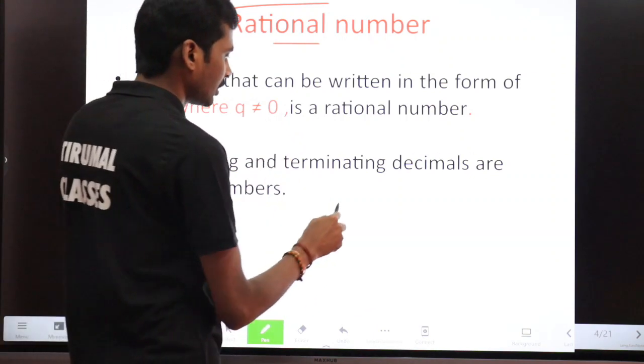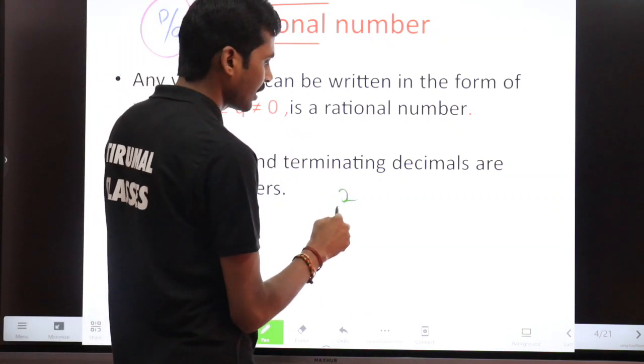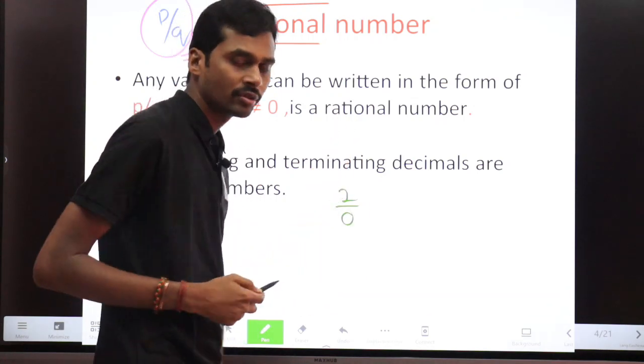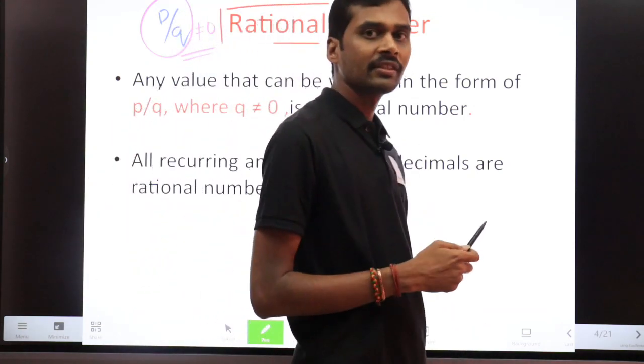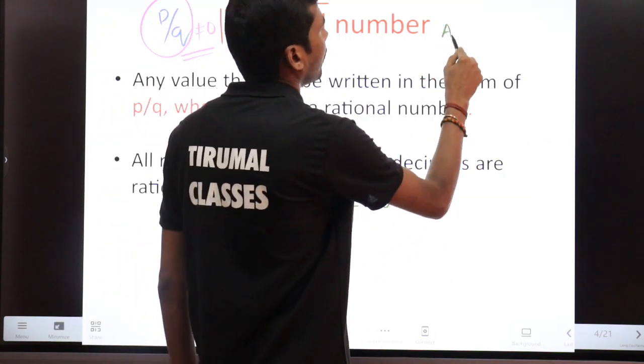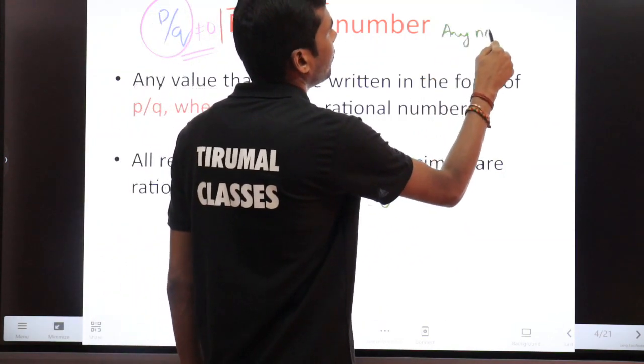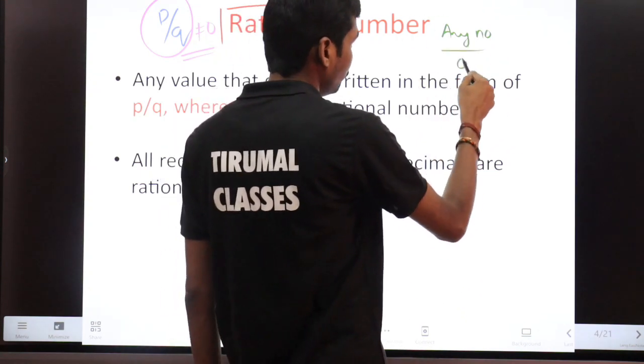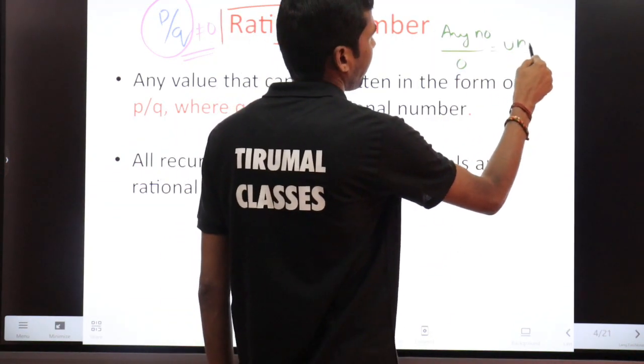Because suppose I write 2 by 0, what is the value of 2 by 0? 2 by 0 is not defined, or undefined. Any number divided by 0 is undefined.